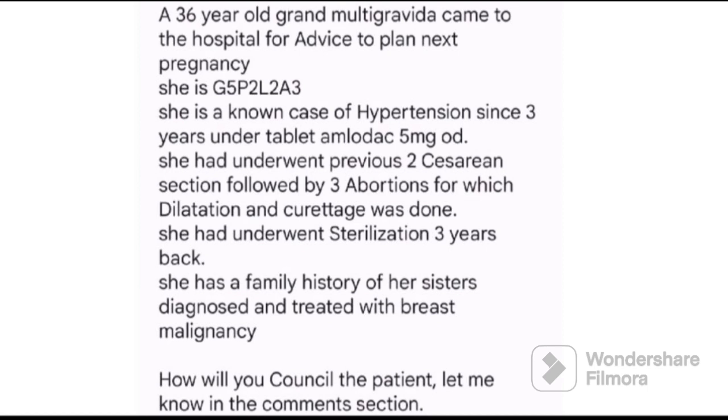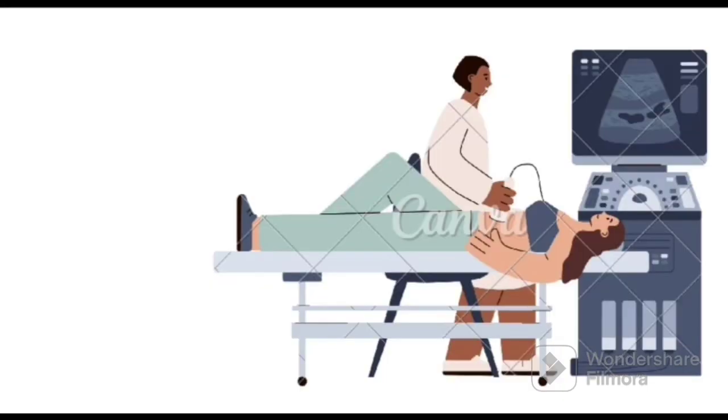Hint 5. She had undergone sterilization, which requires a surgery to cut the ends of the fallopian tube. Reversal requires a surgery to fuse the cut ends of the fallopian tube to facilitate implantation of the blastocyst in the uterine cavity. Even if the fallopian tube is fused, there is an increased chance of the blastocyst developing in the fallopian tube, which is termed an ectopic pregnancy. Ectopic pregnancy is a pregnancy which develops anywhere other than the uterine cavity.